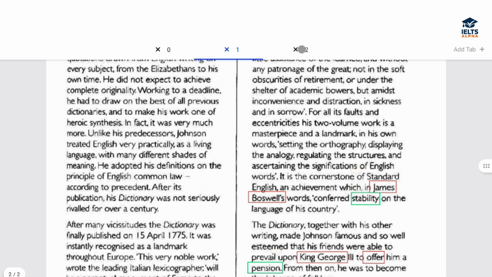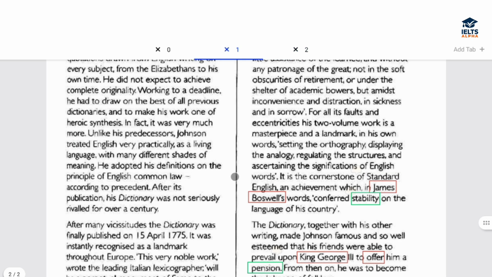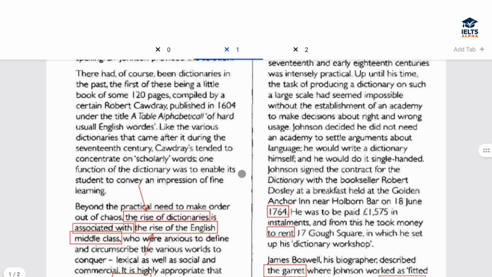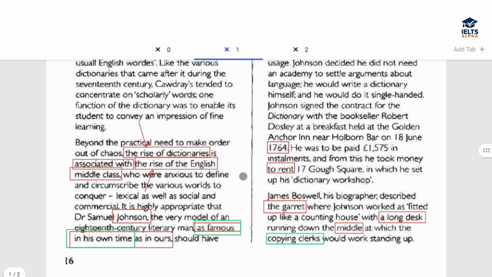See, now if we come back to the question, had been planning to write. So whenever we talk about planning, where should the answer be situated in this passage? When we talk about planning, it should be maybe in the beginning or at least in the first page. I'm not saying this is a rule, but this is how you have to sometimes proceed in reading confidently in order to save your time, right?